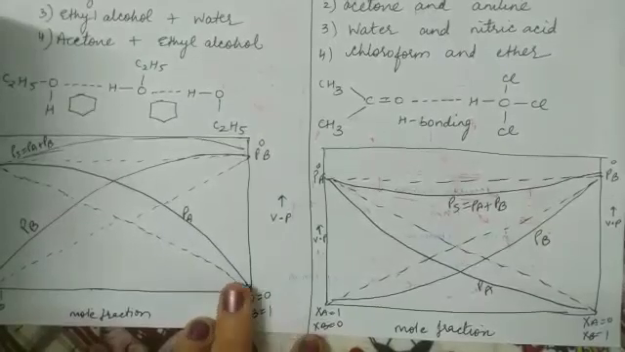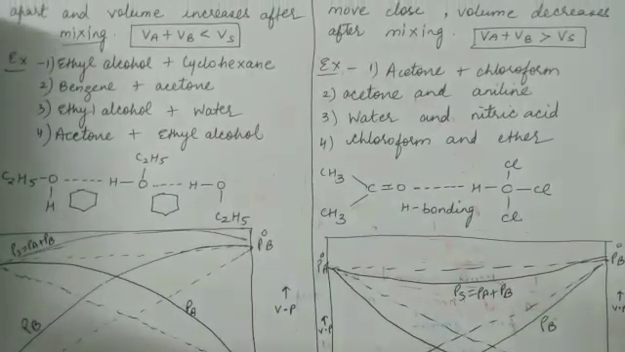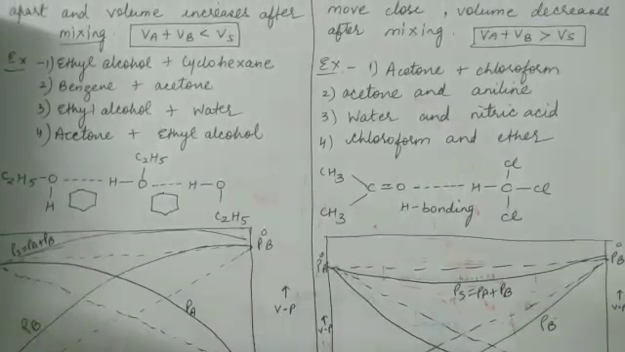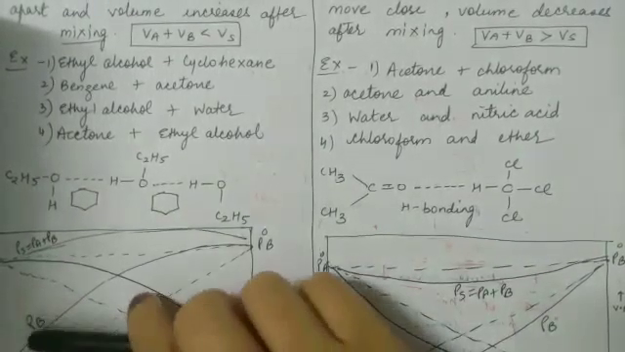Now there is one topic remaining in this section, that is azeotropes. The concept of azeotrope is also based on this positive and negative deviation, only that we are going to discuss it in the next class. And in the next class we are going to start the next topic of this chapter, that is colligative properties.